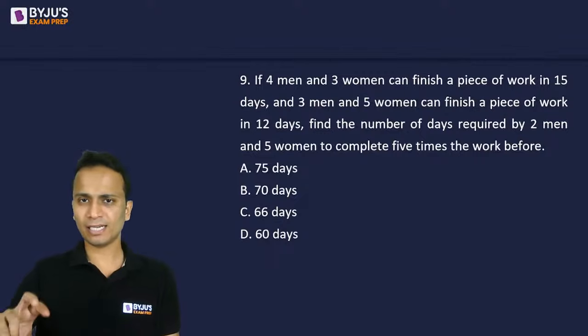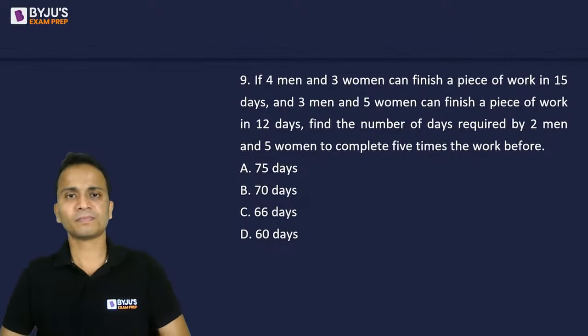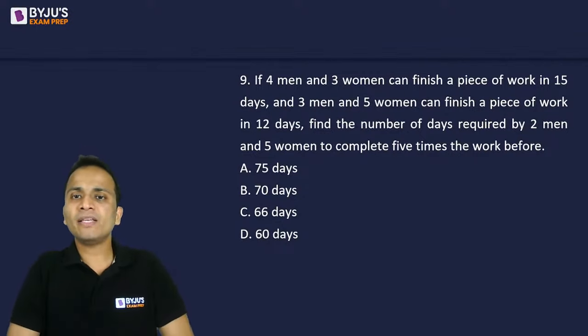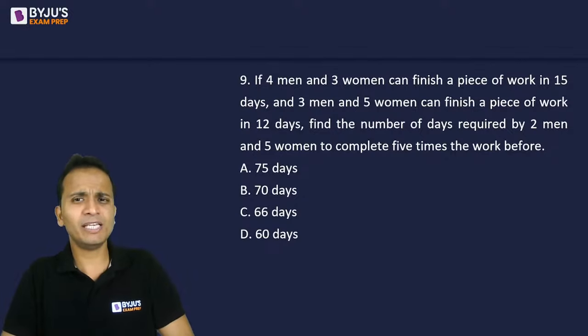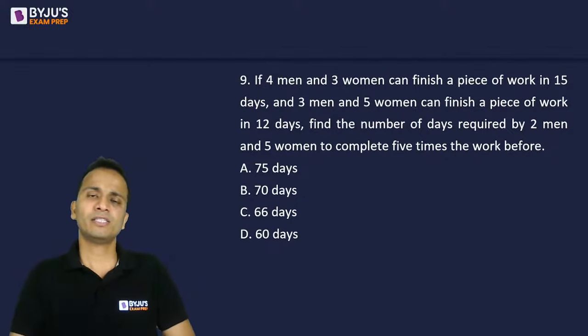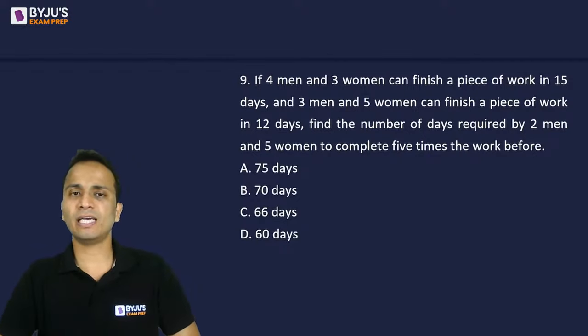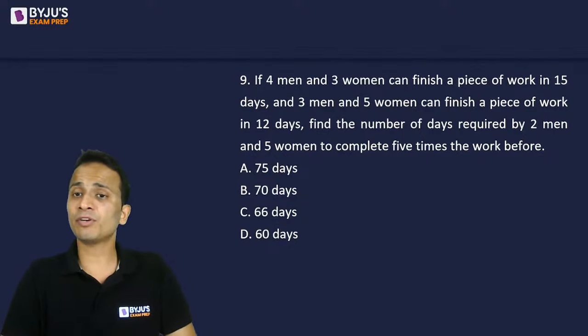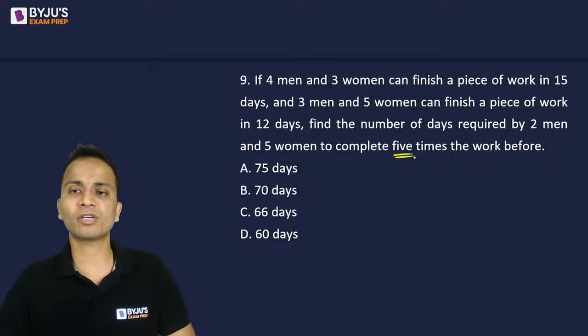Question number 9, a similar kind of question. If 4 men and 3 women, similar hai, same nahi hai. Okay, so this is another way the same type of questions can be asked in the examination. 4 men and 3 women can finish a work in 15 days. 3 men and 5 women can finish the piece of work in 12 days. Find the number of days required by 2 men and 5 women to complete 5 times the work before.